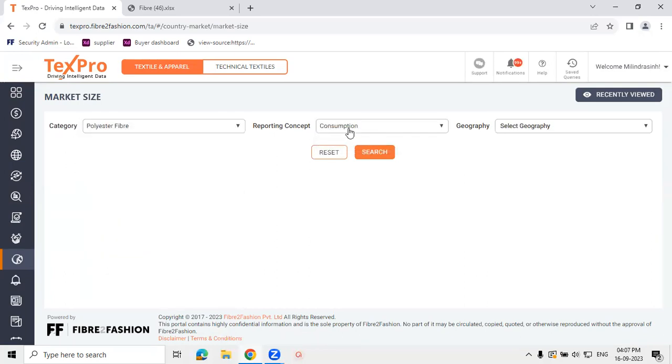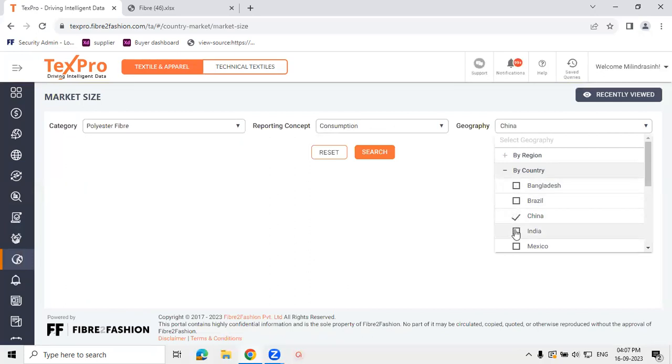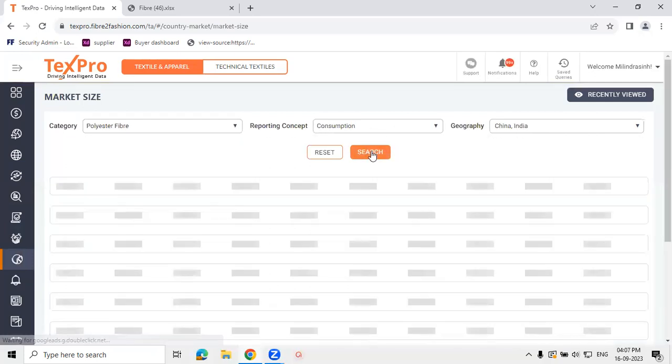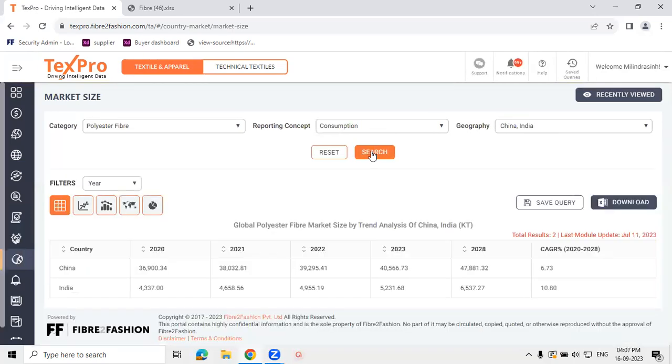The market sizes in terms of consumption. One can do the breakup by geography, by country also. So let's say China and India market for an example. So this gives us the polyester fiber consumption market in terms of volume by China and India, the historical trend, the estimations for current years, and forecast for the next 5 years. One can chart the data. They can also plot them on other visualization options that we provide. They can download it as well as save their query.